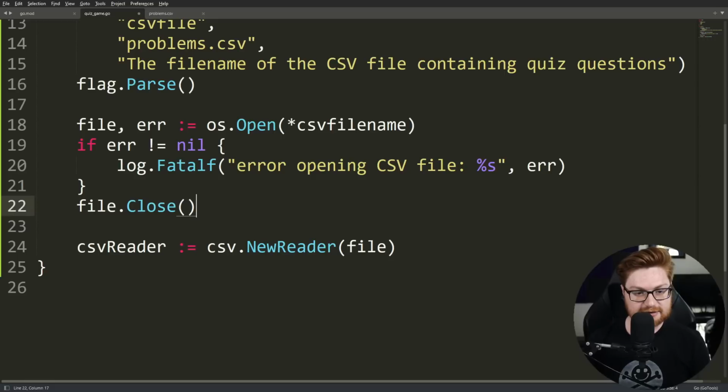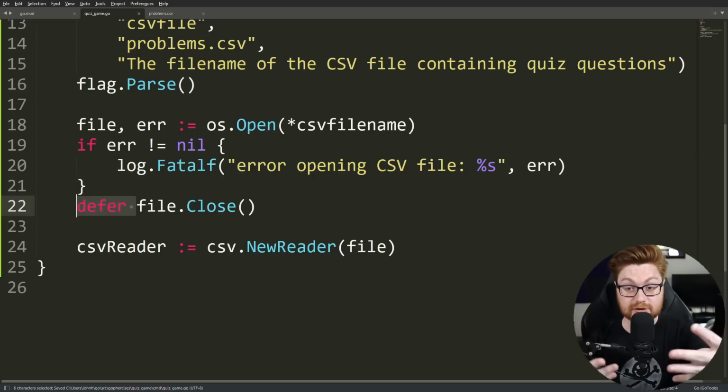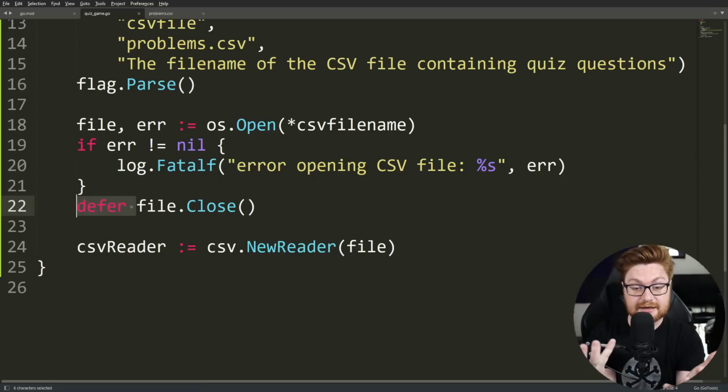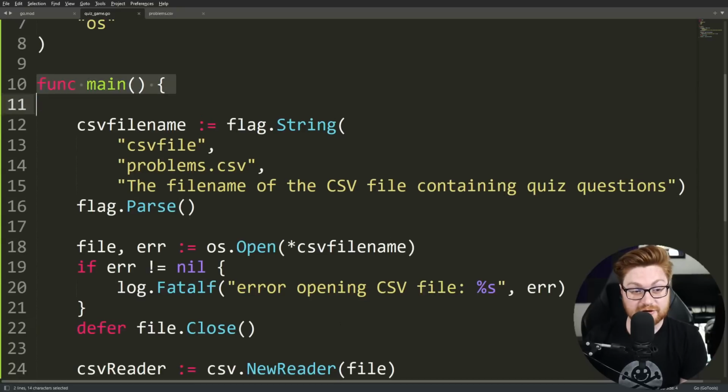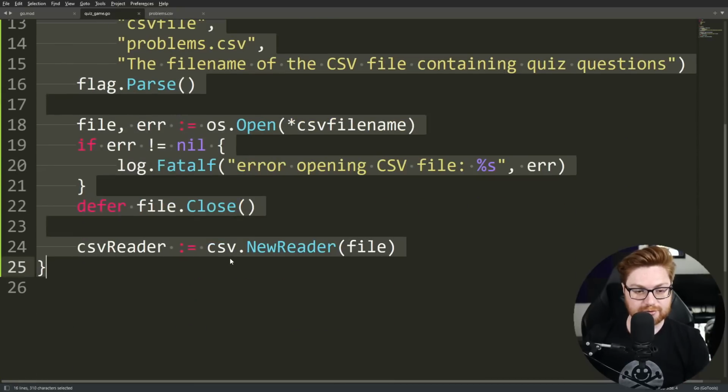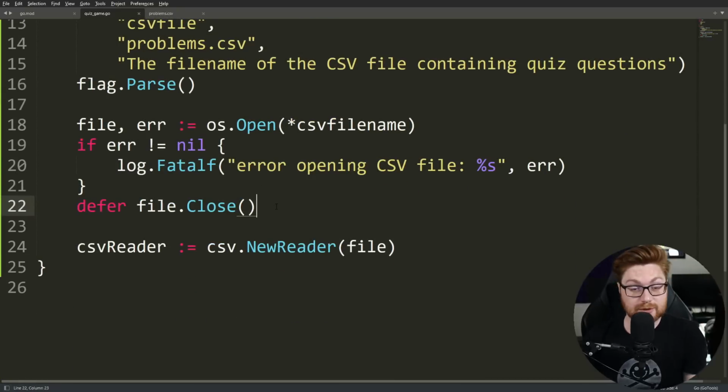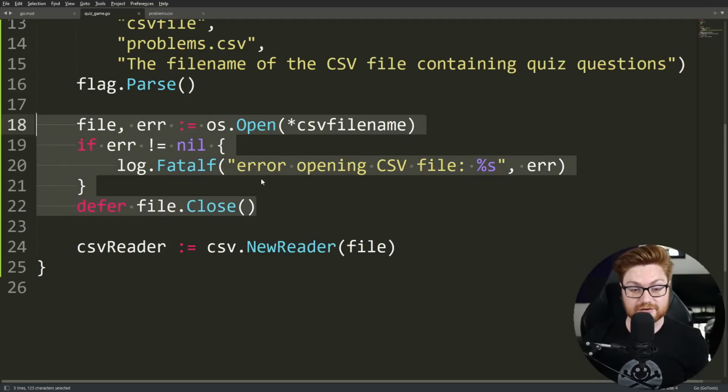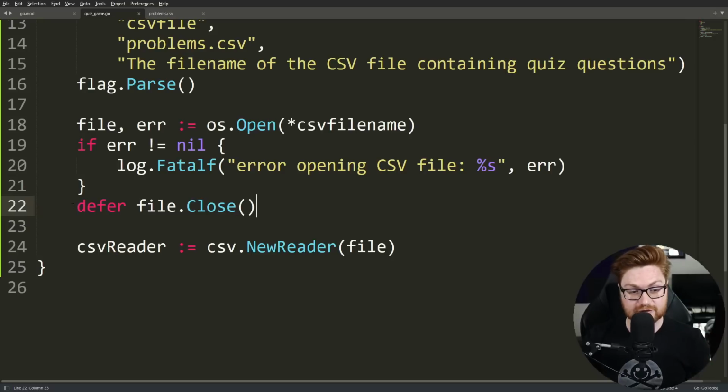But before we cruise onward with that, we need to be super duper cognizant and be sure that we actually close our file. This is something you kind of want to do at the end of your function. However, it's good to do it right after you've gone ahead and opened it. We could use a Golang utility here, a nice little keyword called defer. We'll defer closing the file and cleaning up the mess that we made until once the program is finished executing or this function is done, because we could probably do this all in one function. It'll happen just as we end the program. Or once we read everything, we can consider this done and then close it manually, but that is a nice trick so we don't have to worry about cleaning up after ourselves. Golang will handle that for us as long as we be sure to call defer file.close.